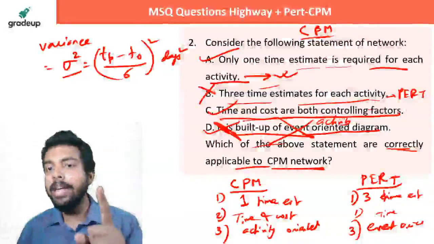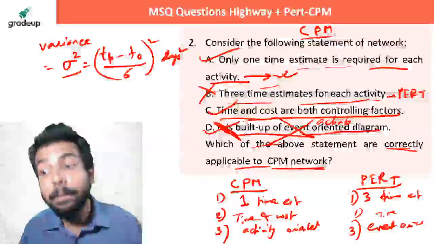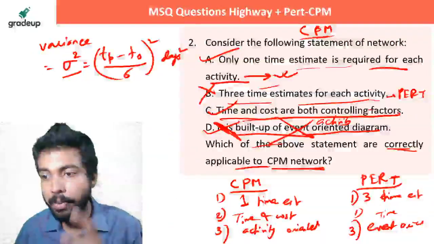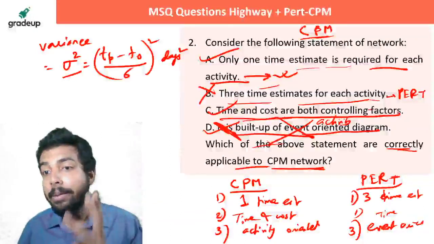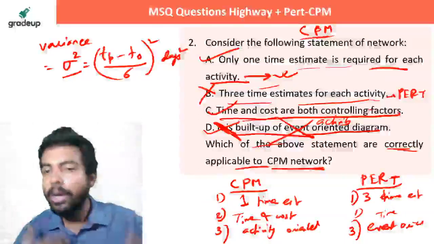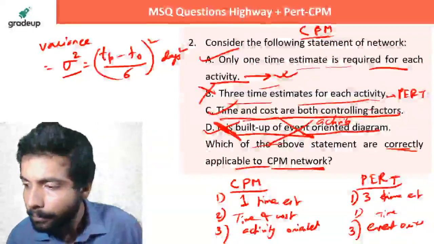CPM, one time estimate. CPM is logic. This is not a probability based approach and hence only one time estimate. But PERT is a probability based approach. That is, three time estimates are there. Based on that we calculate based on probability. These are the many Gaussian curves that we study.